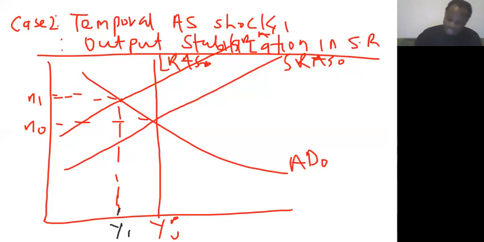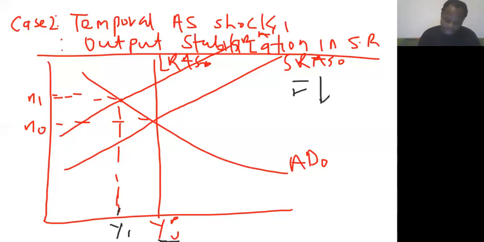Because in the short run, the central bank would want to stabilize inflation and stabilize output. That is, the central bank wants output to increase back to this level, right? So what the central bank can do is use monetary policy to increase output to the previous state. Then what they have to introduce is easing monetary policy. Easing monetary policy would mean the central bank would have to reduce R.